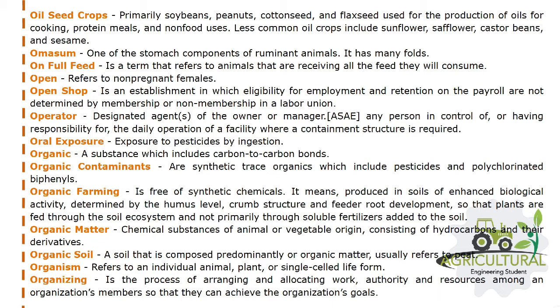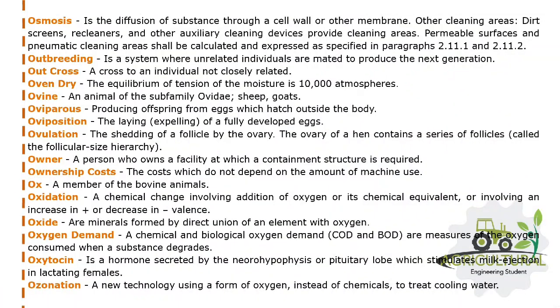Organism refers to an individual animal, plant, or single-celled life form. Organizing is the process of arranging and allocating work, authority and resources among an organization's members so that they can achieve the organization's goals. Osmosis is the diffusion of substance through a cell wall or other membrane.